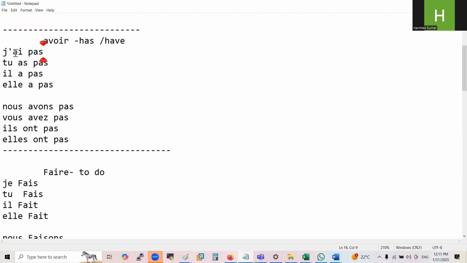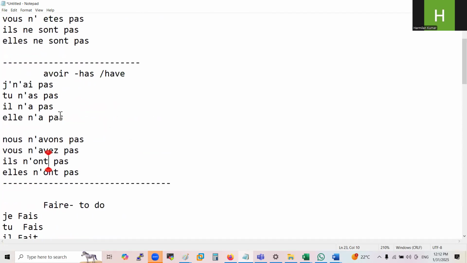Look at it. I have to write ne, N-E. So this rule is not sufficient, I have to put an apostrophe. I can write here N apostrophe because the next word is a vowel. I can write here N apostrophe. Here also, in every word I have to write N apostrophe because everything starts with a vowel. I hope you are getting this. Once you do the exercise, you will understand it better.